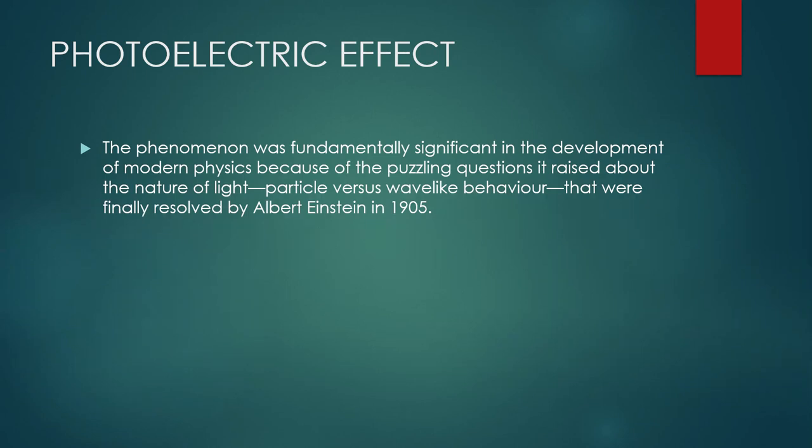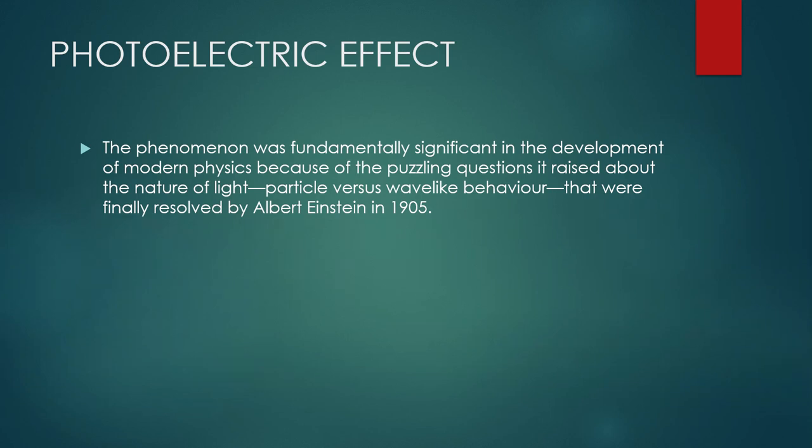To prove this, we can look at the photoelectric effect, which was resolved by Albert Einstein in 1905. This is one of the fundamental topics that we learn in modern physics, that light has two properties, and this is why it is important.